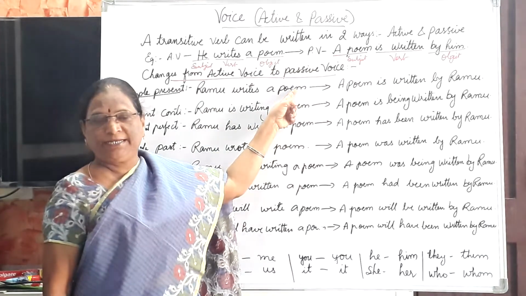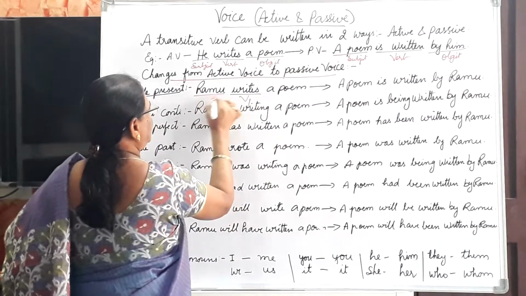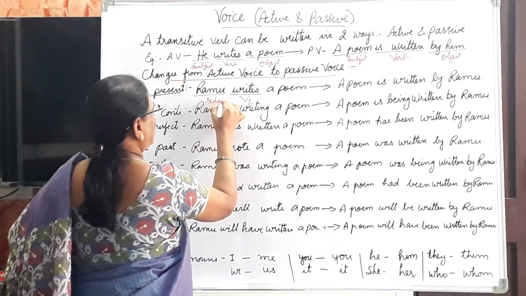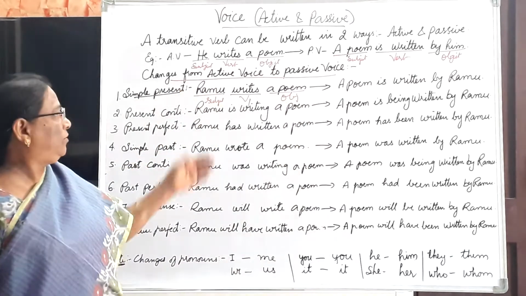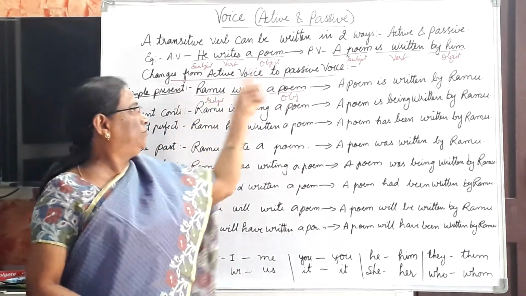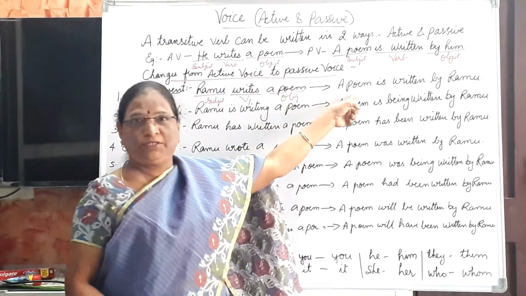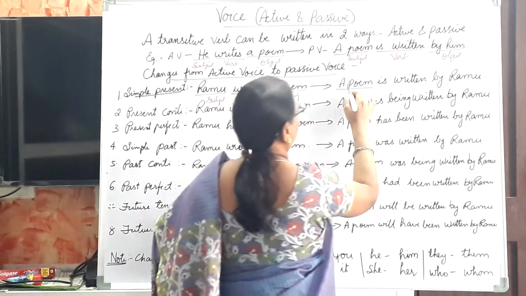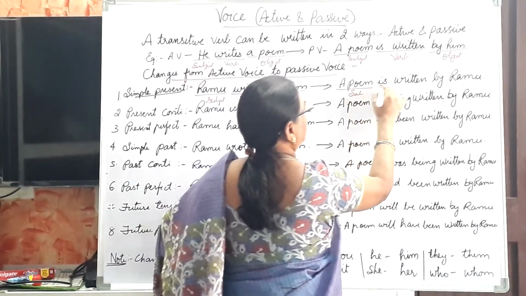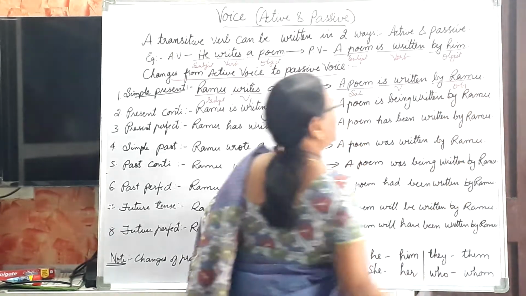Writes is V1, isn't it? This is subject, this is object. Now what happens? Ramu, the object; a poem became subject. A poem is written by Ramu. This is subject here, this is verb here, this is object here.